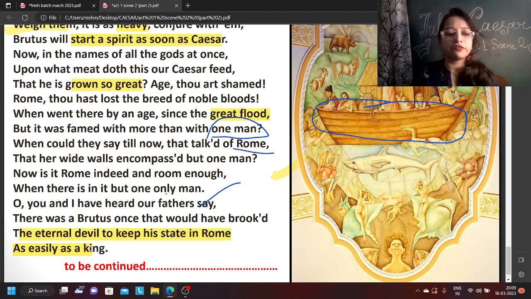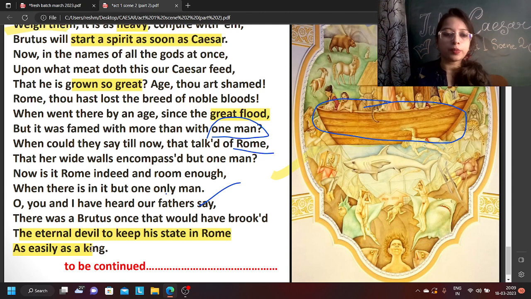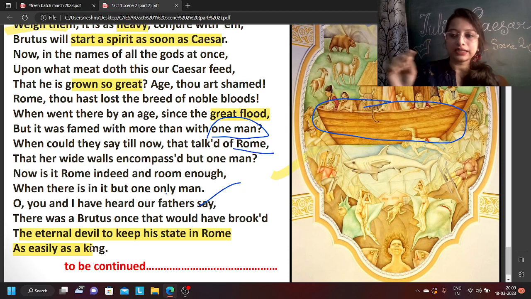Now we should always stop a person who is taking that kind of a state. Caesar is about to do something like that, he will soon get full power. So we should take this opportunity to do something. We should not allow Caesar to sit over there. So, to be continued.